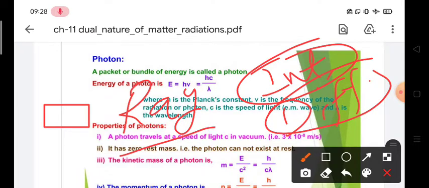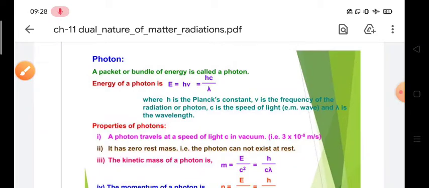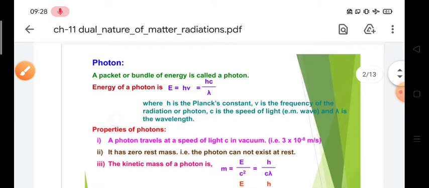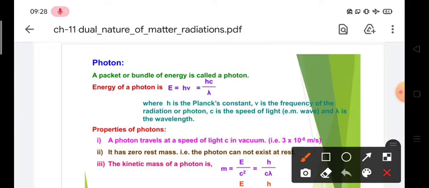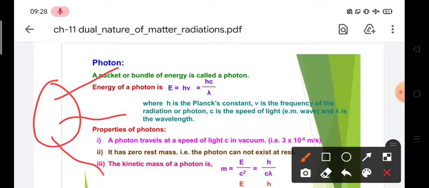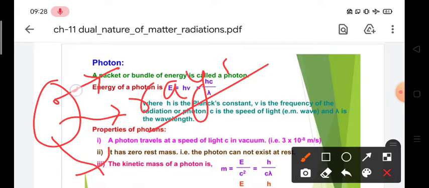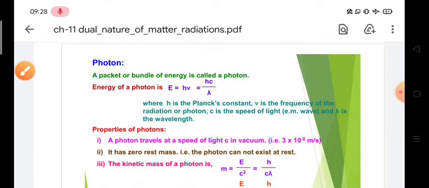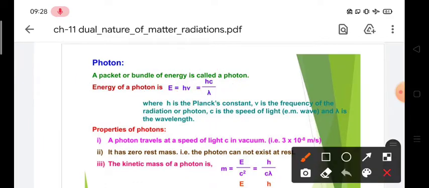The first topic we need to understand is the photon. So understand what is a photon. From the sun we assume that light is coming out in the form of rays, and these rays are made up of very small particles. Such particles are named as photons. So here you can understand what actually a photon is.